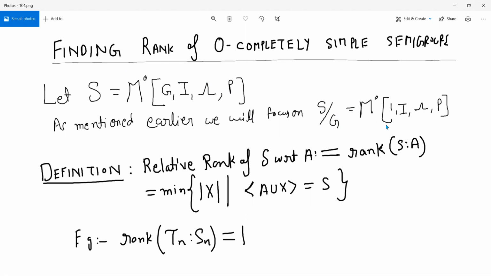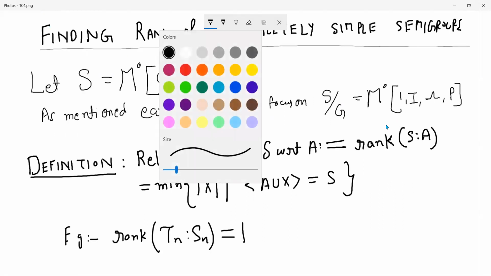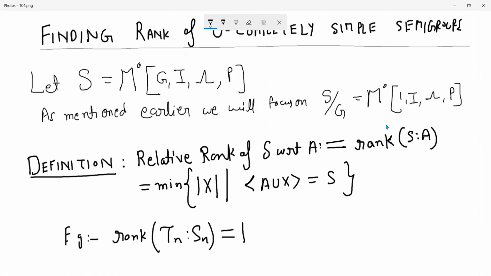Okay, so if you want to see this once again, we know that this completely simple semigroup is just one D class. But the point is that if you look at the group in the corner, it's just one element there, just the identity element. And so all the H classes have only one element.